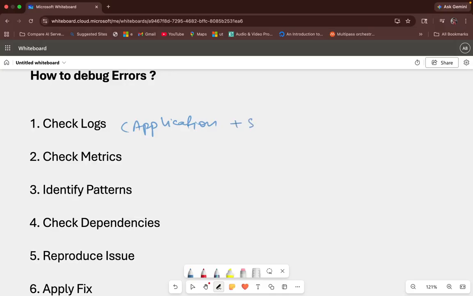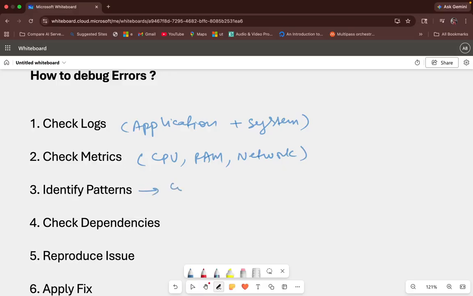At the same time, we can also check the system logs. Everything is what we are going to cover in the demonstration, part 2 of this video. Now, checking the metrics: how much CPU is utilized, how much RAM is utilized, is there any free space, is there any port that is refusing the connection, or is there any network issue? This is what we can check and identify. Is there any problem with the metrics over here? Then we can also check the pattern. So what is the pattern?